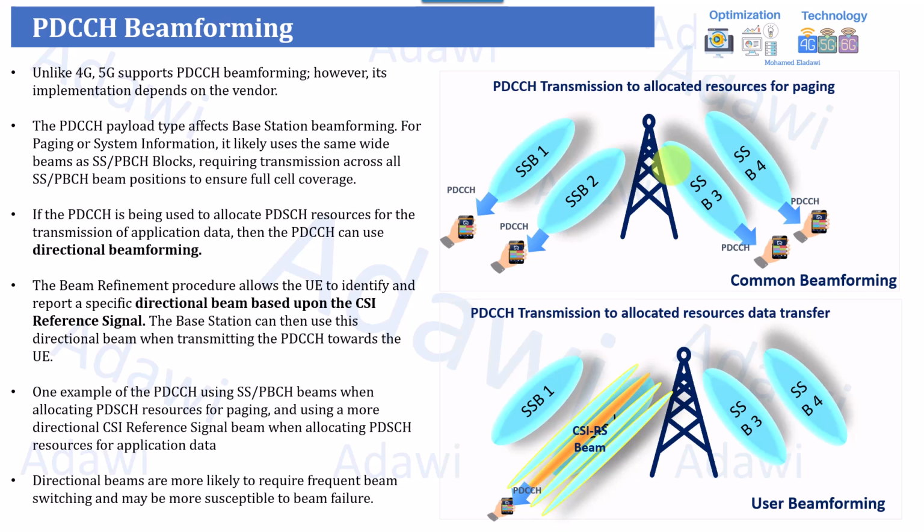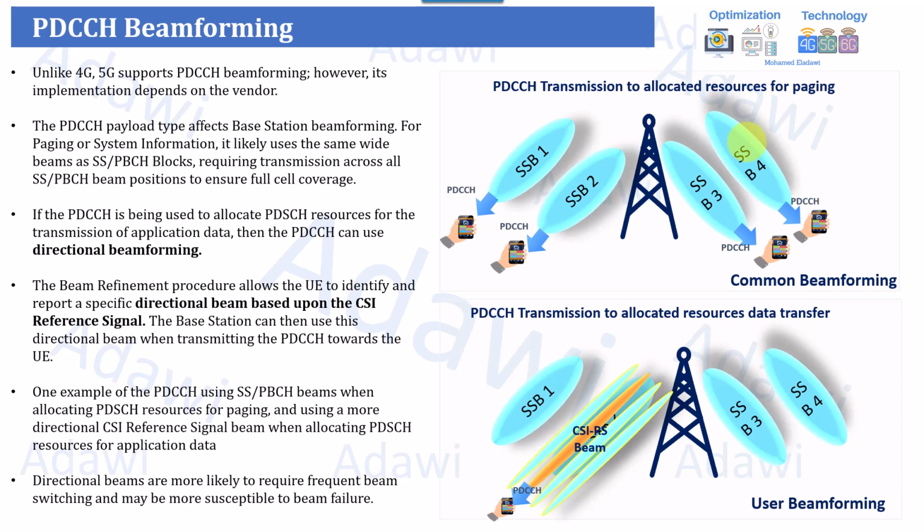So here I'm just going to explain from the standard point of view. But again, the implementations can be different from one vendor to another. I'll give you some ideas as well of how vendors think about it. But in general, the standard is saying that it's recommended to use a wider beam for the broadcast physical downlink control channel, whenever you want to use it, for example, for a specific payload type or traffic type.